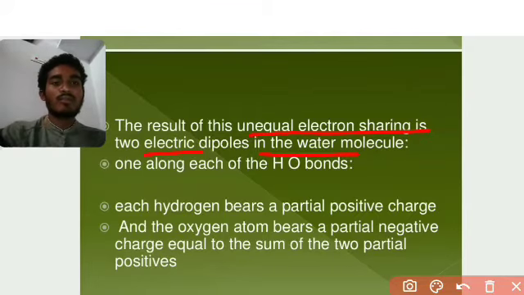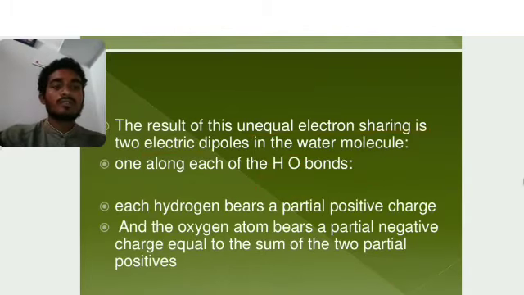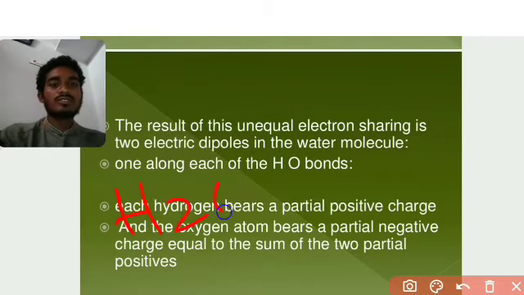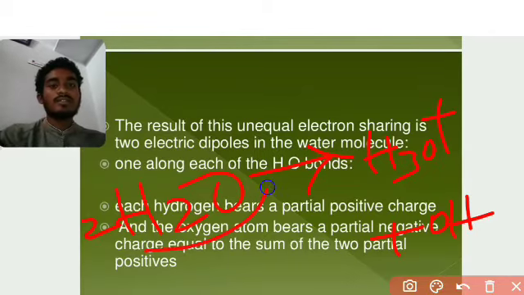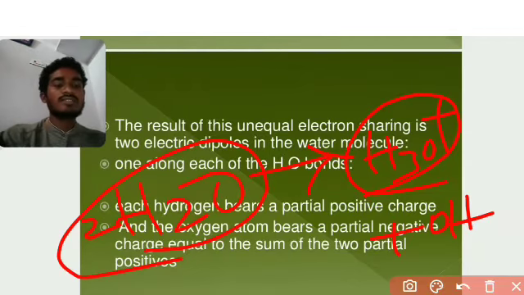That is the dipole moment. So there are two electric dipoles in the water molecule, one along each OH bond. When two molecules of water separate, they form H3O+ and OH-.